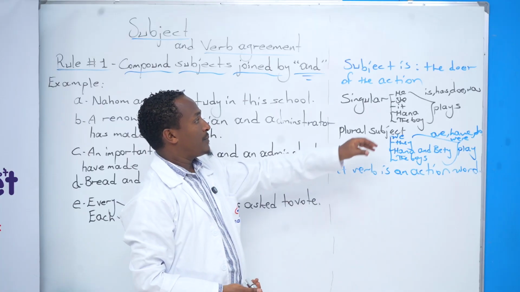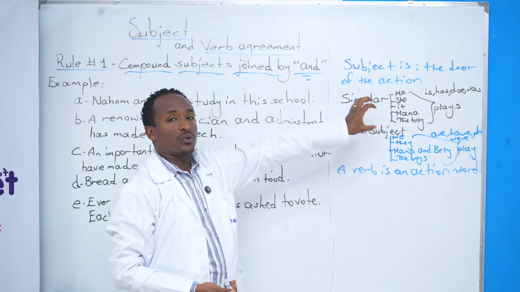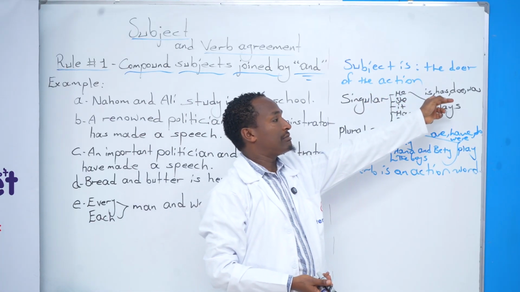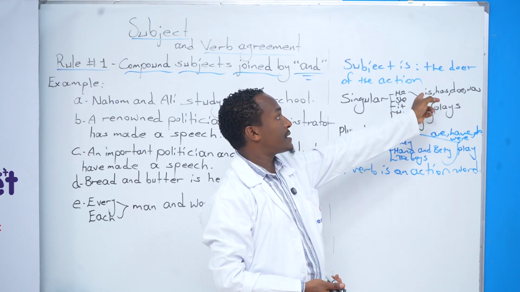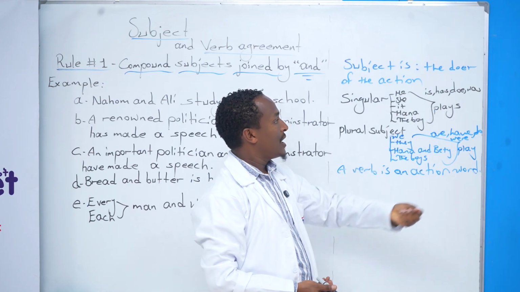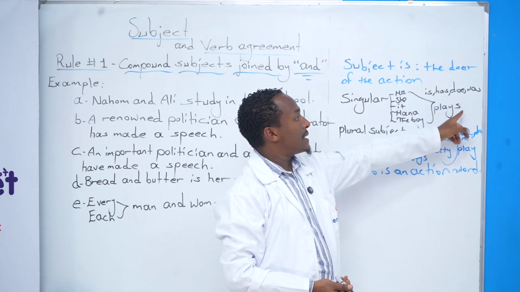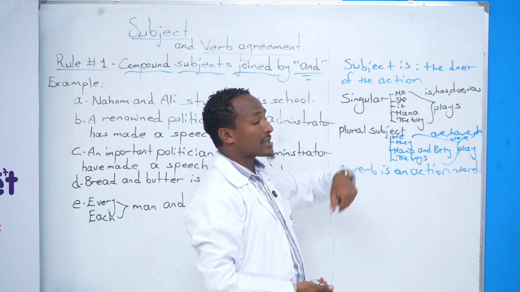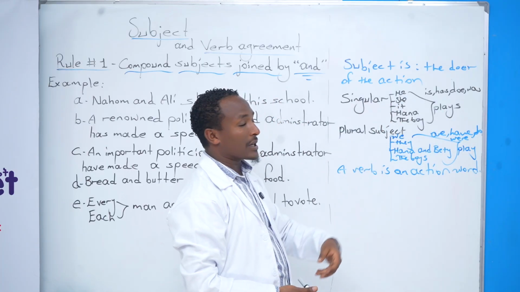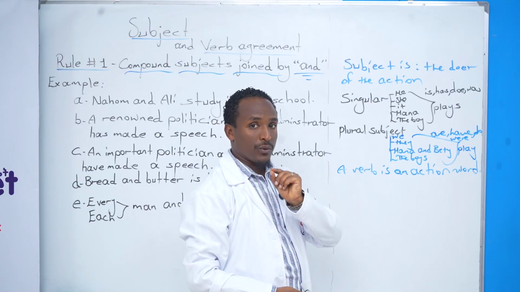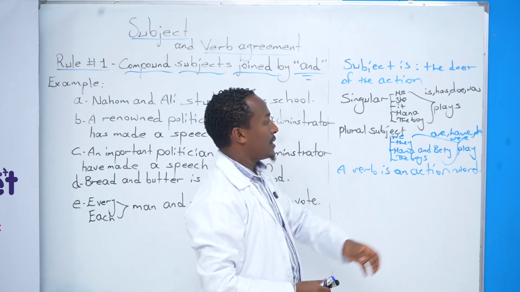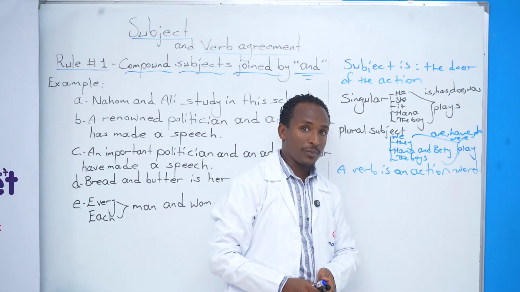Okay, so if the subject is singular, the helping verbs we use will be singular verbs. If it is an action, we add s to the action if the subject is singular. What about plural subjects? We don't add s into the verb, which means we use play for plural subjects.